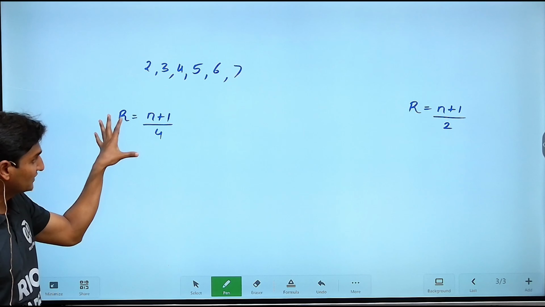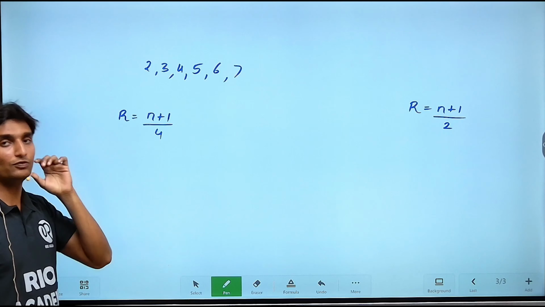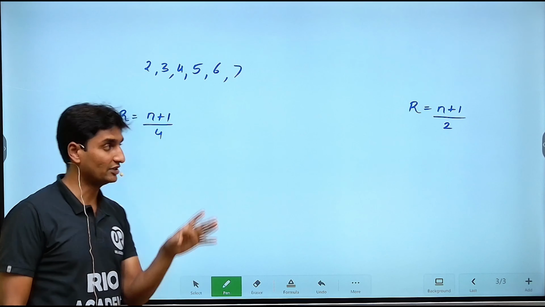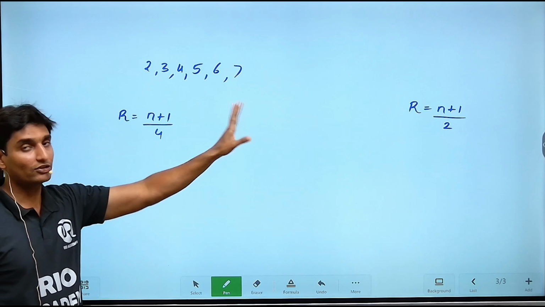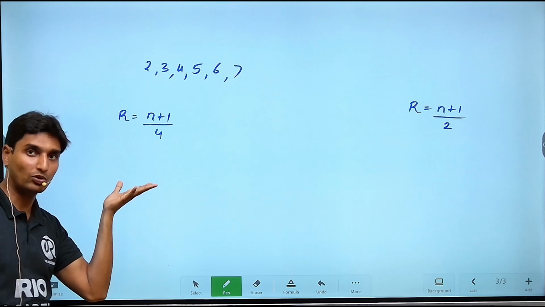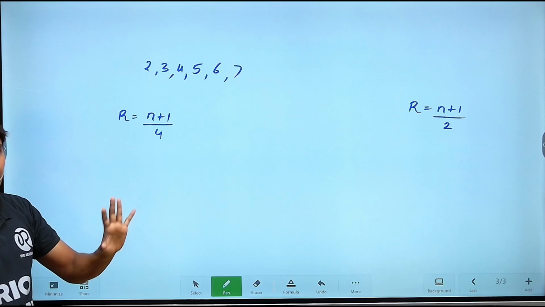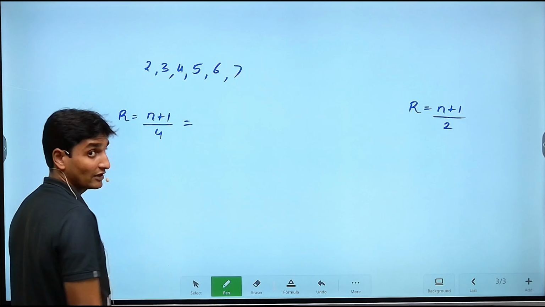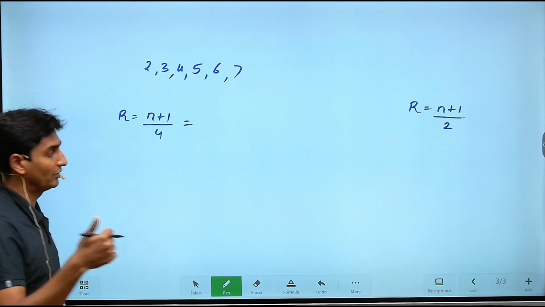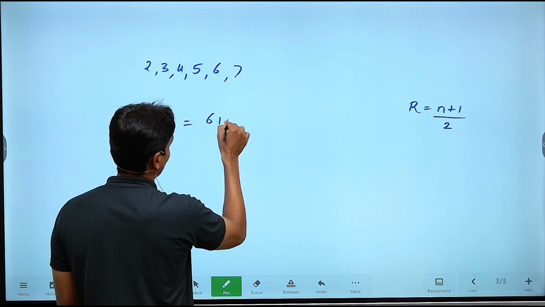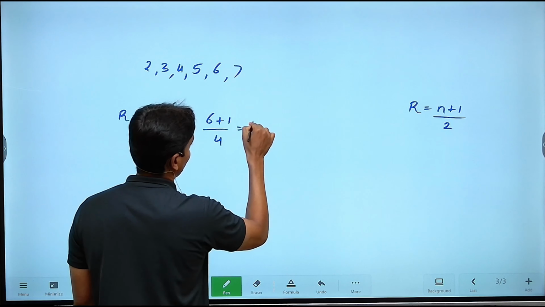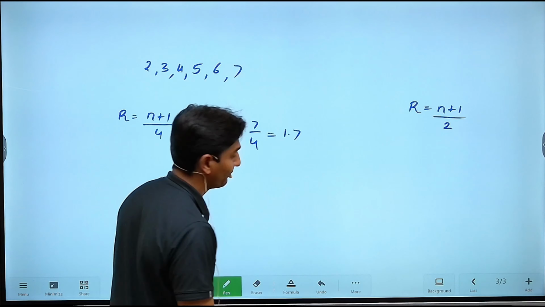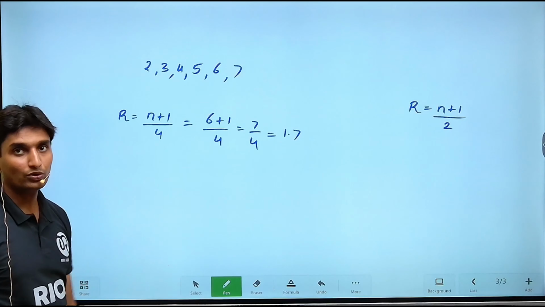Now guys, the rank will remain the same whether the number of elements is even or odd. As in the case of median it varied, but here for quartiles it will be one and the same. So n here represents the number of elements: 1, 2, 3, 4, 5, 6. There are totally 6 elements. So 6 plus 1 divided by 4, that is 7 divided by 4, so basically it will be 1.75. Approximately 1.75. I'm going to take 1.7.